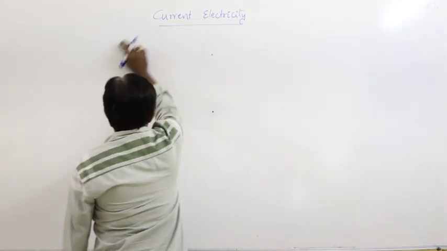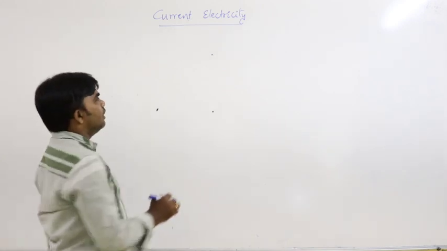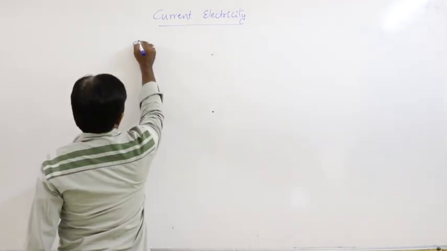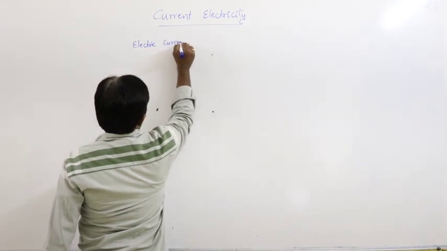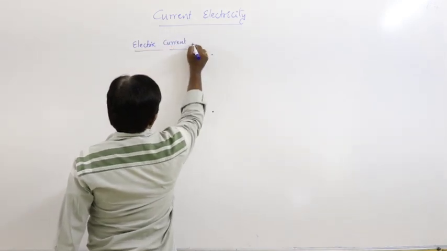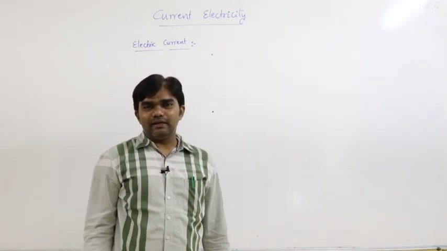What is meant by electric current? Simply, how can we define electric current?